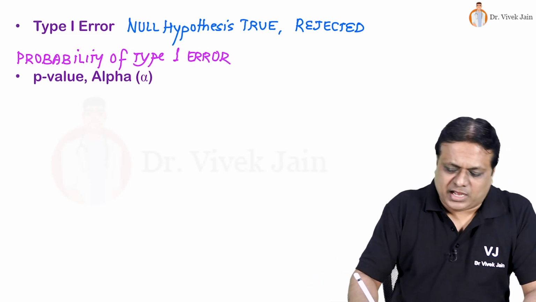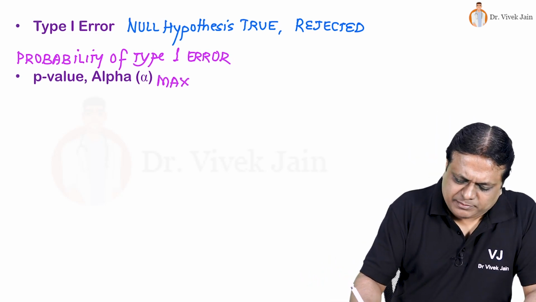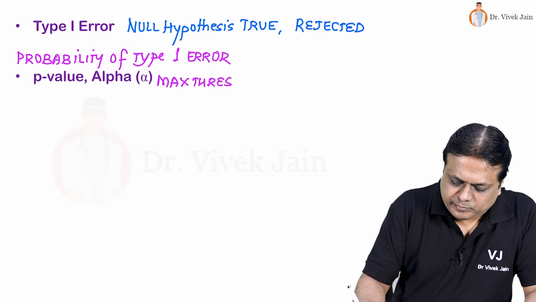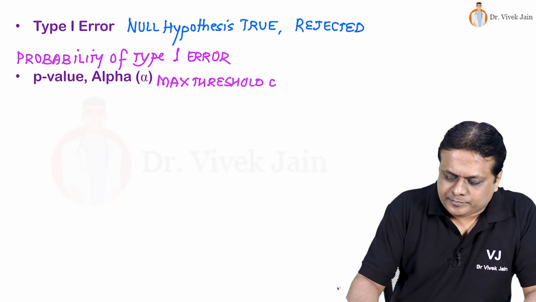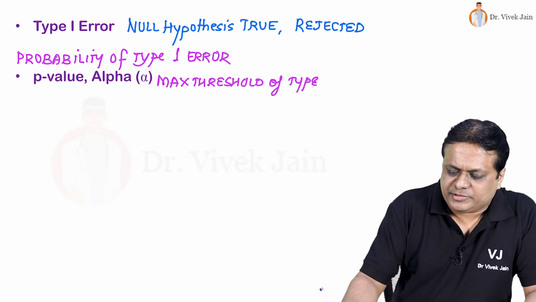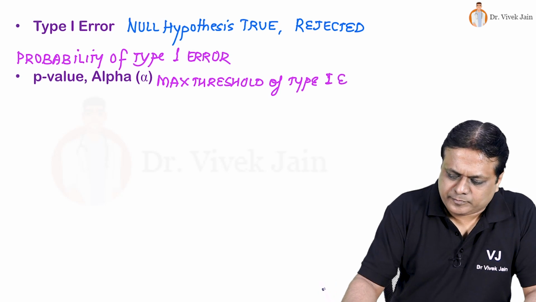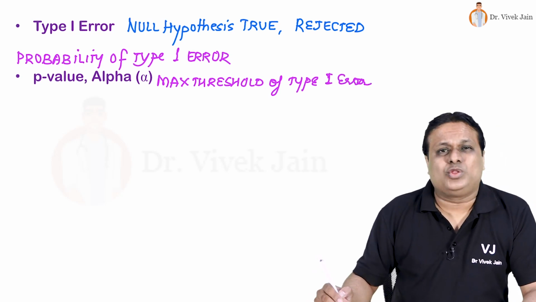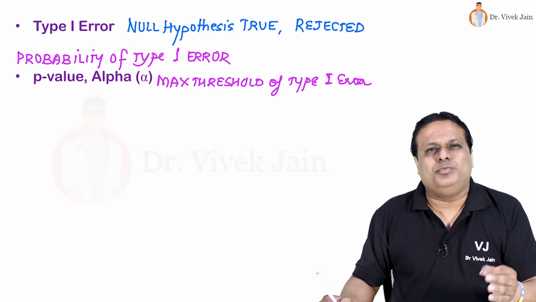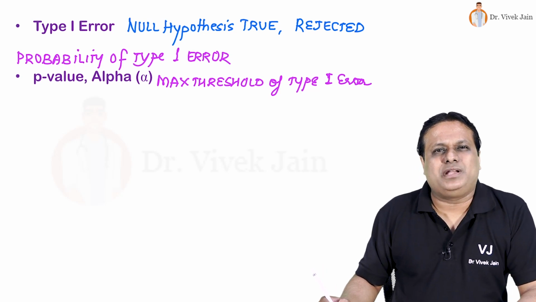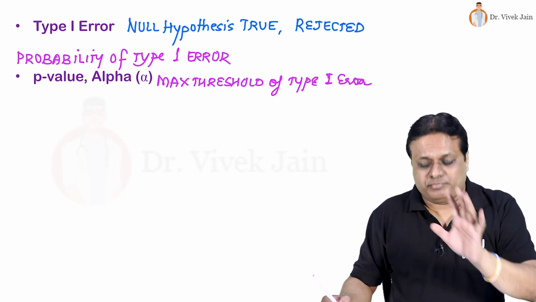What is alpha? Alpha is the maximum threshold of type 1 error. Although we can keep anything to be alpha, the globally accepted value of alpha is 5%.